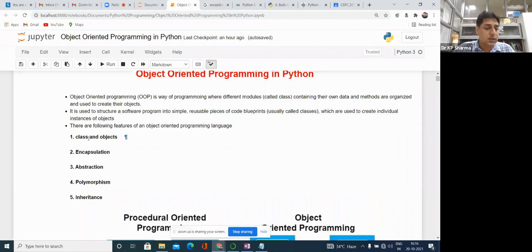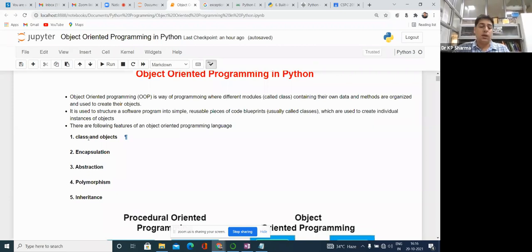Like you are defining the methods. You know the methods: this is the input variables for the method, and this is the return type of the method. So abstraction is provided by the object-oriented programming language in the form of abstract classes, or even in the form of classes, or in the form of methods. Next is polymorphism.